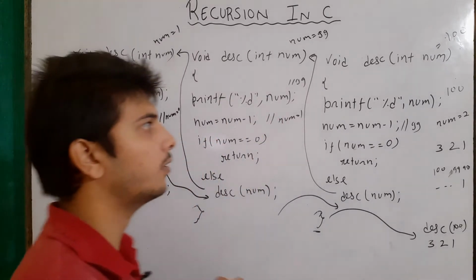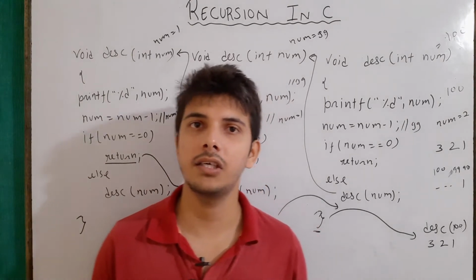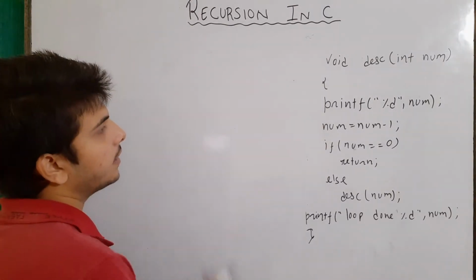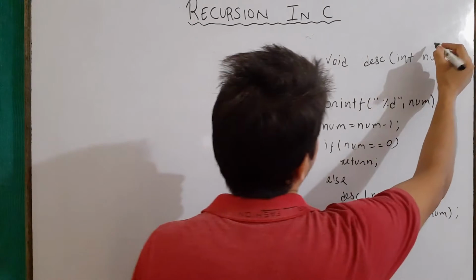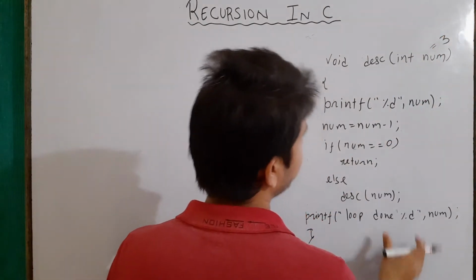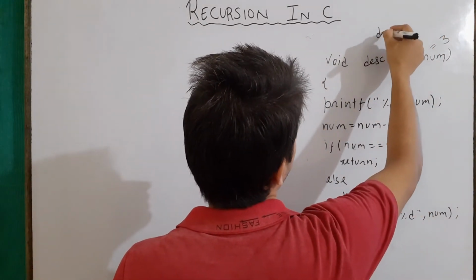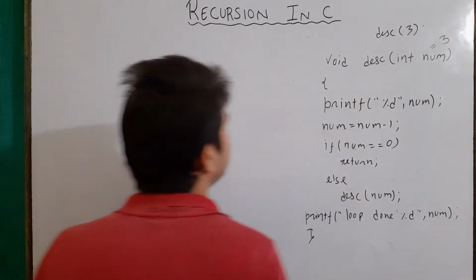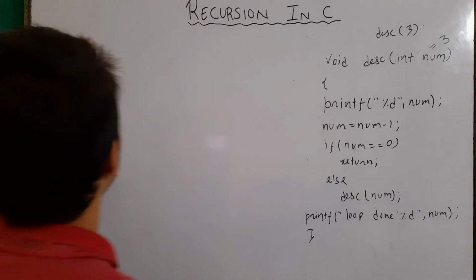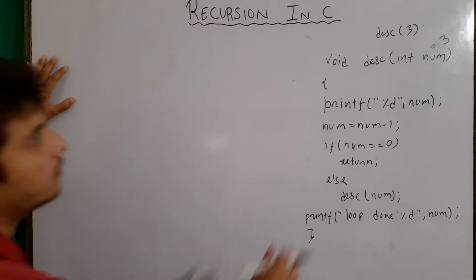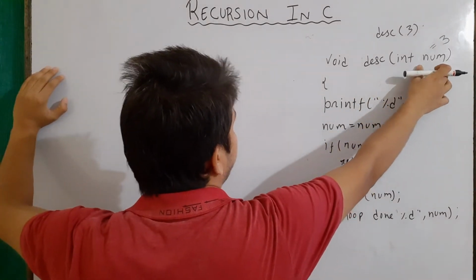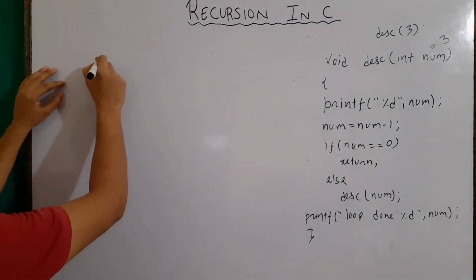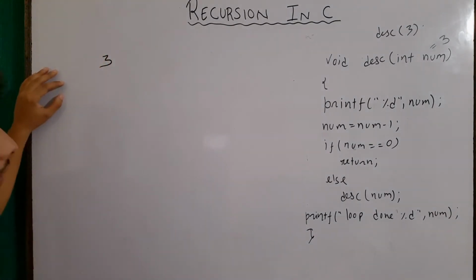So let us talk about another method of analyzing recursion calls. I'm taking the same example here with the num value currently being 3. From the main function I'm calling something like this, desc(3). 3 is sent as the value and num will be assigned 3. Now what I will write here, first of all, is what value it is taking. So the current value I can say here is 3.